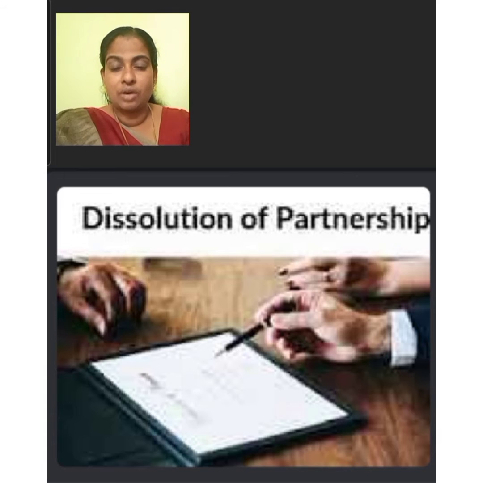Method of solving disputes among the partners and auditing of book of accounts. These are the important contents of partnership deed.